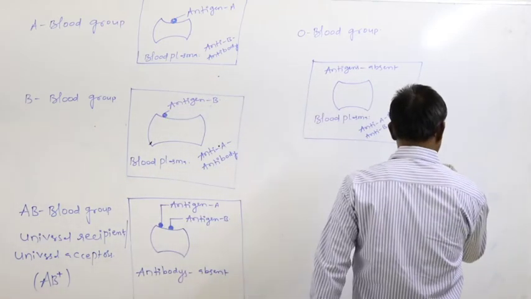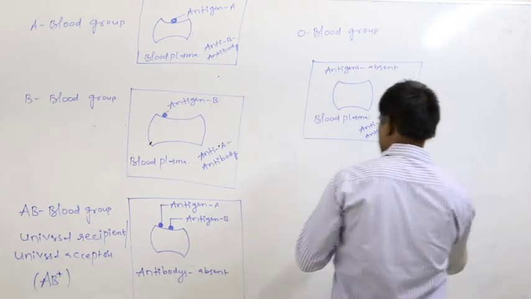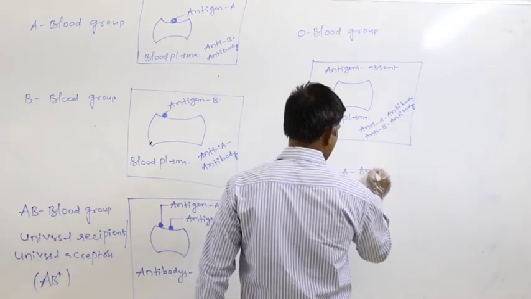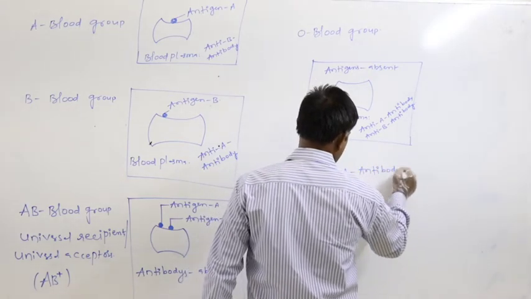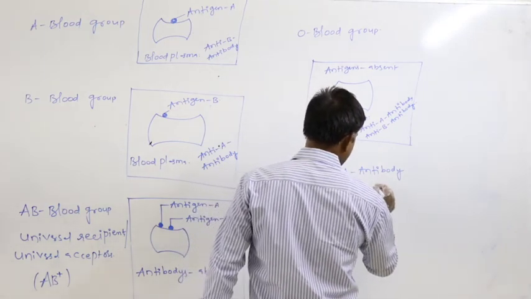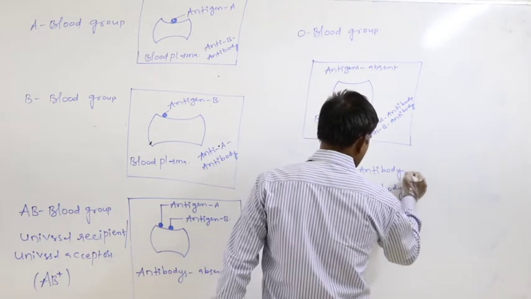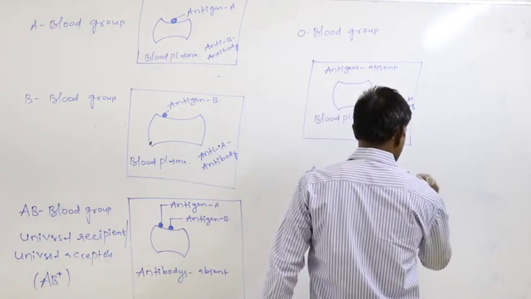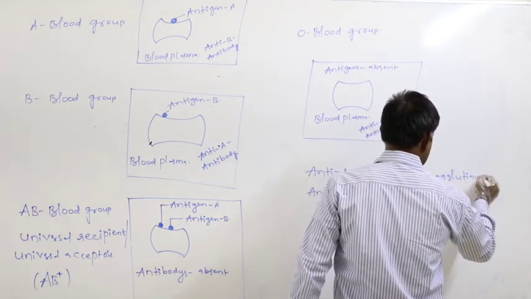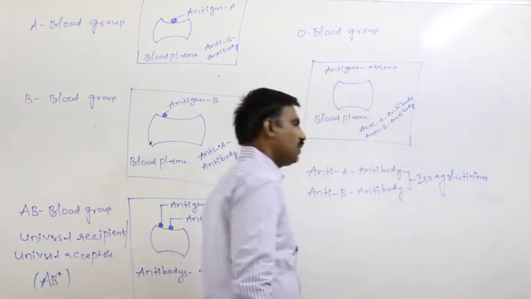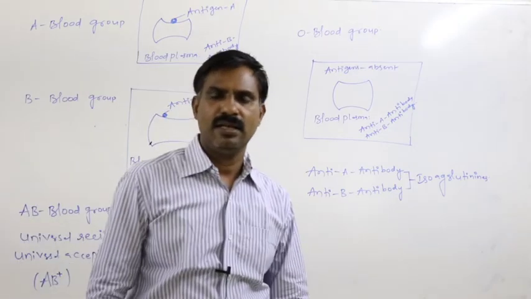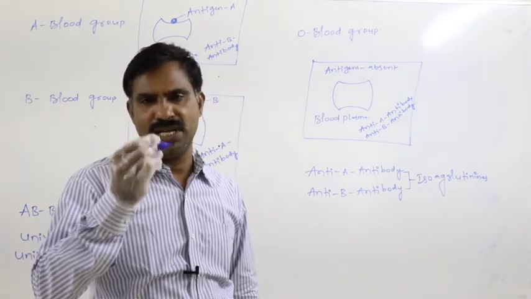So both anti-A antibody and anti-B antibody together are called isoagglutinins. Both antigen A and antigen B are collectively called isoagglutinogens.